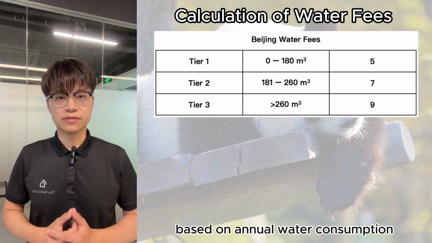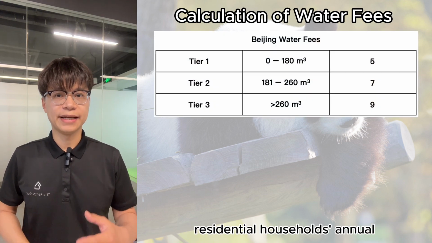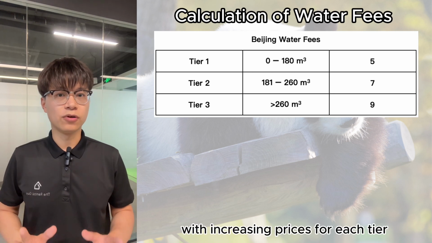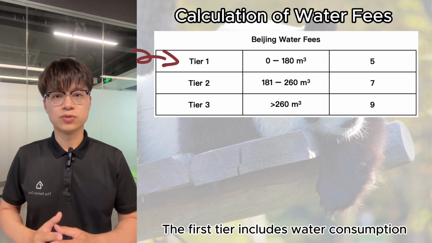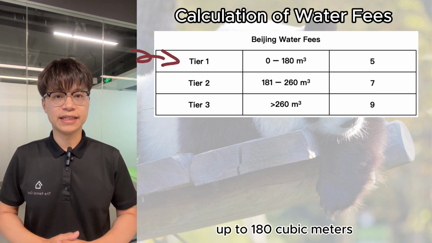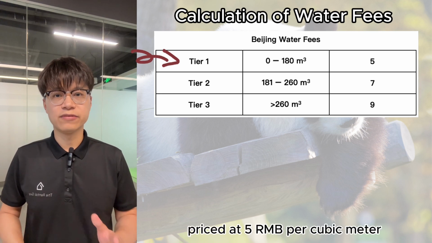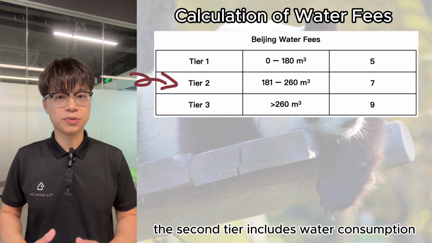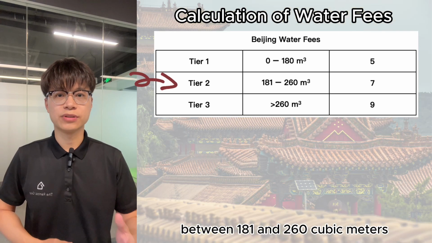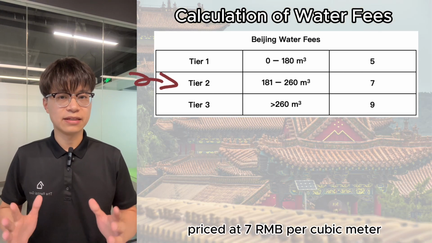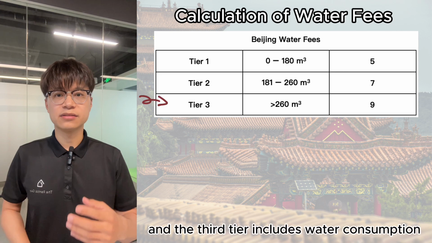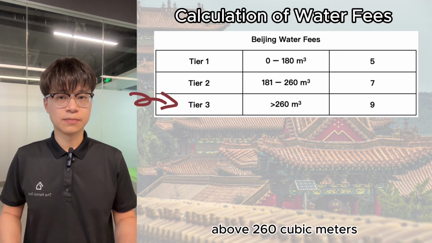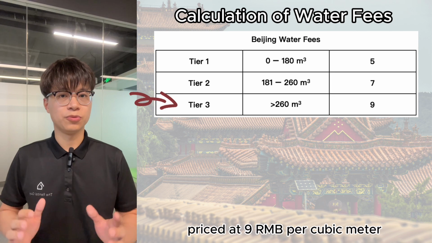Based on annual water consumption, residential households' annual water consumption is divided into 3 tiers, with increasing prices for each tier. The first tier includes water consumption up to 180 cubic meters, priced at 5 RMB per cubic meter. The second tier includes water consumption between 181 and 260 cubic meters, priced at 7 RMB per cubic meter. And the third tier includes water consumption above 260 cubic meters, priced at 9 RMB per cubic meter.